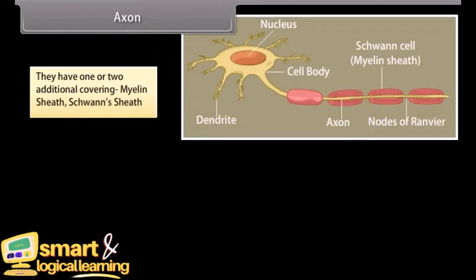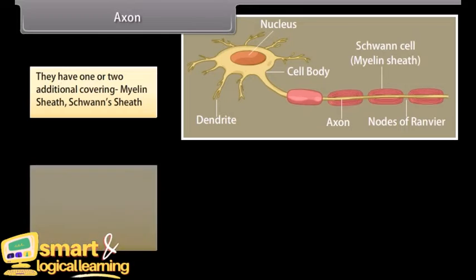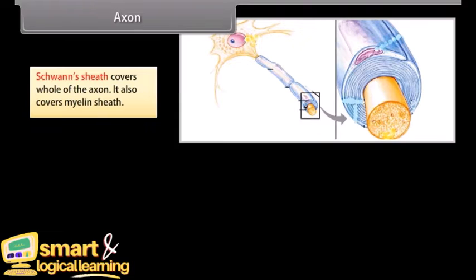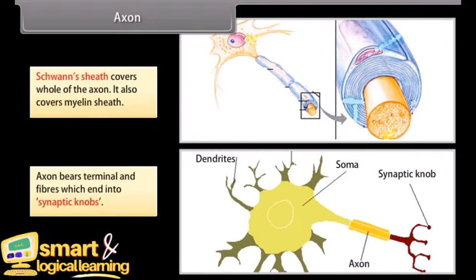They have one or two additional coverings: myelin sheath, Schwann sheath. Myelin sheath around the axon is an insulating and protective sheath. At certain places, myelin sheath is absent, and that area is known as node of Ranvier. Schwann sheath covers whole of the axon. It also covers myelin sheath. Axon bears terminal fibers which end into synaptic knobs.